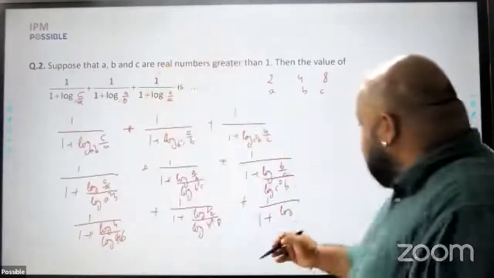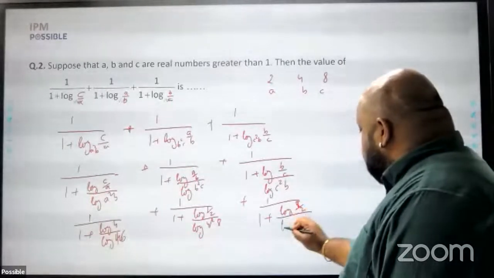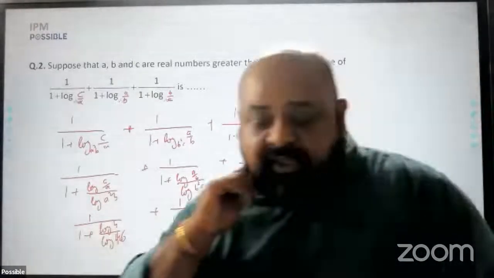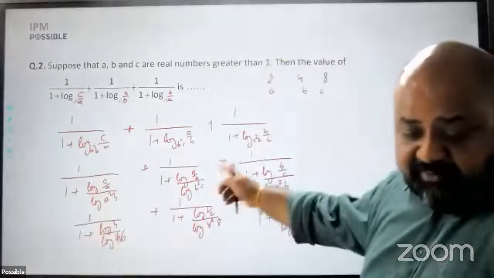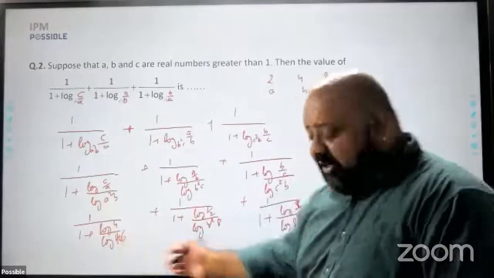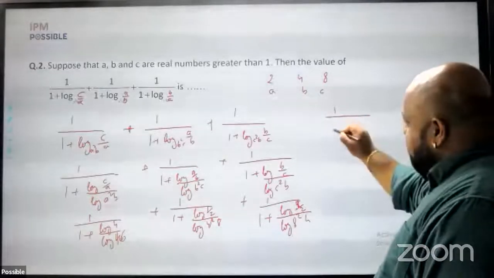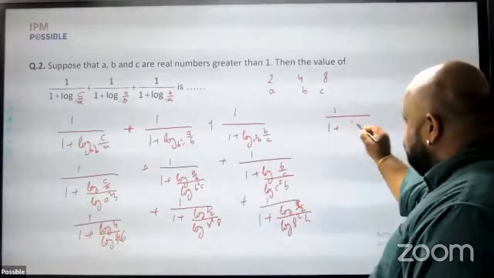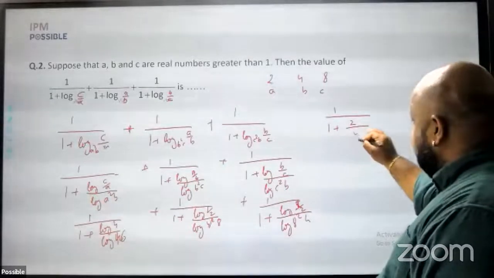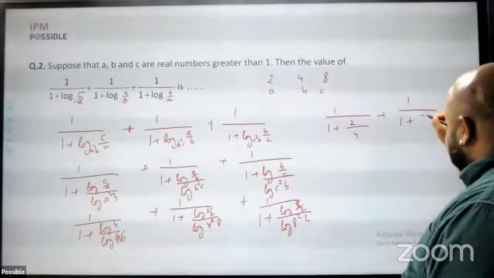B by C becomes 4 by 8, 1 by 2 upon log 8 square into 4. Now what I can do is always assume any base. I'm assuming that the base here was 2, because all the powers are 2. So all of these bases I've assumed as base 2. These terms then become 1 upon 1 plus log of 4 to the base 2, which is 2. Log of 16 to the base 2 is 4, plus 1 upon 1 plus 1 by 2 becomes minus 1